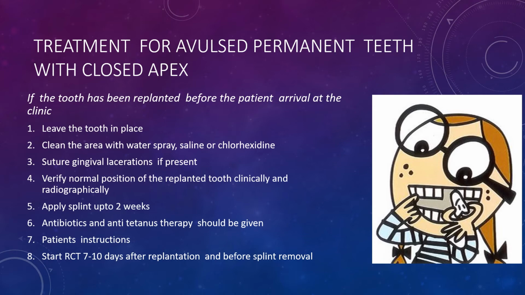The doctor will verify the normal position of the reimplanted tooth clinically, and will take a radiograph to see the condition of the socket and whether any periapical pathology is associated with the tooth. Then the doctor will apply the splint for 2 weeks. Antibiotic and anti-tetanus therapy should be given. The first choice of antibiotic is tetracycline, but if the patient is allergic to tetracycline, then amoxicillin can be given for the first week. For anti-tetanus therapy, the patient is referred to the physician